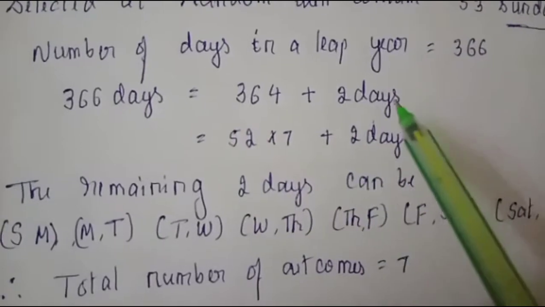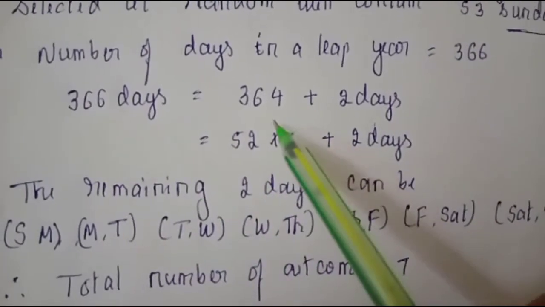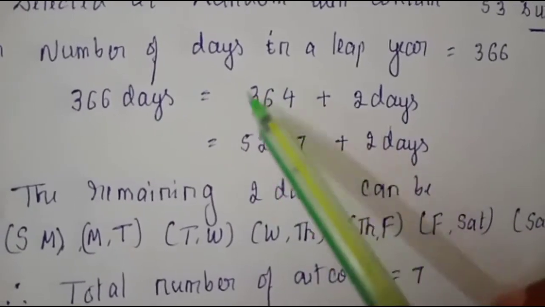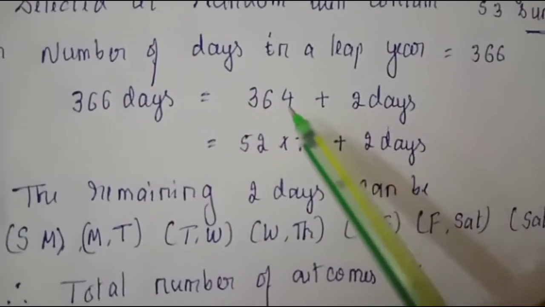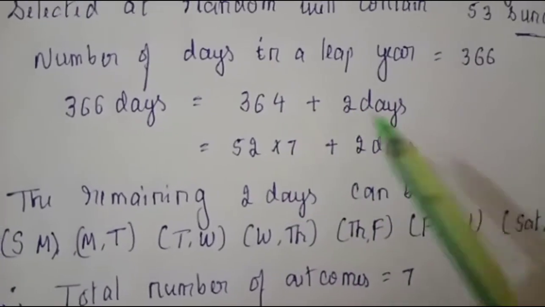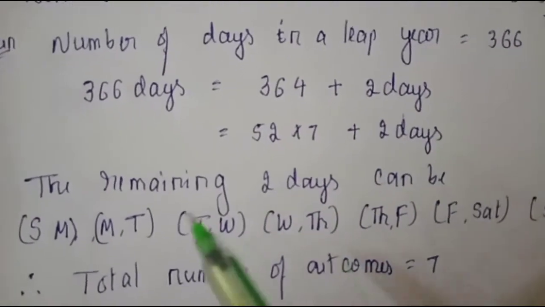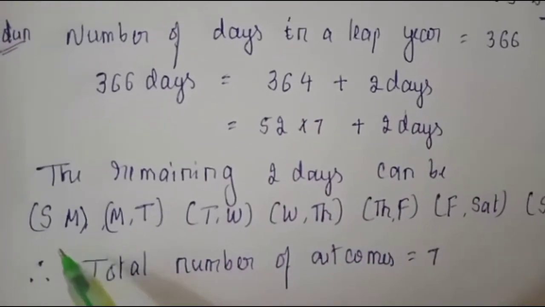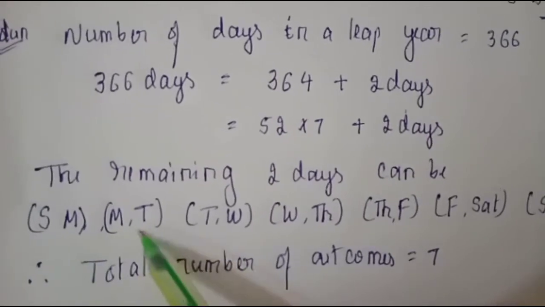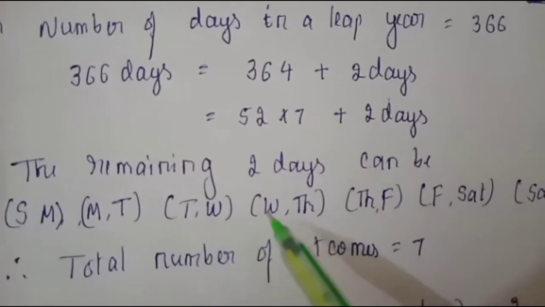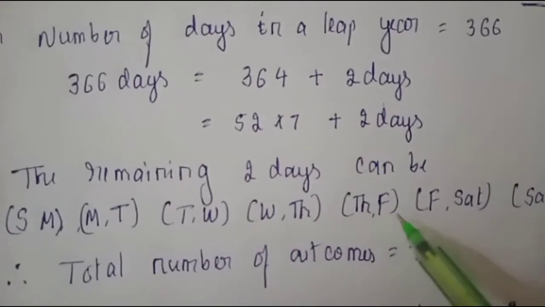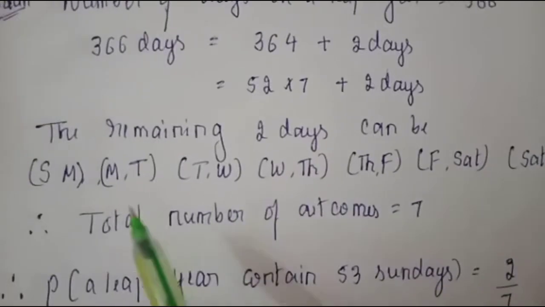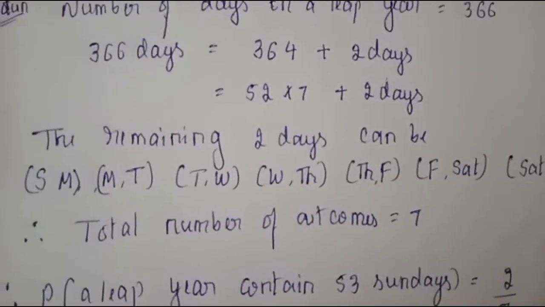What are the remaining days from 366? When you subtract 364, 2 days are remaining. There is no need to count these now, because every week already has one Sunday. So this is balanced now. The remaining 2 days, how will they be? The possibilities we have to write are Sunday, Monday; Monday, Tuesday; Tuesday, Wednesday; Wednesday, Thursday; Thursday, Friday; Friday, Saturday; or Saturday, Sunday. So these will be the possibilities for the remaining 2 days.